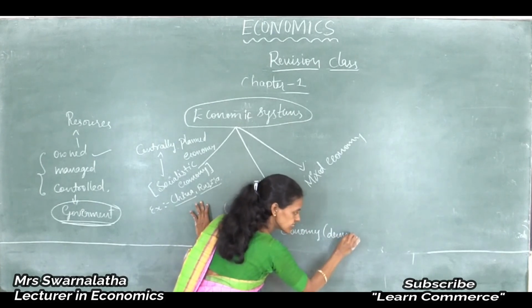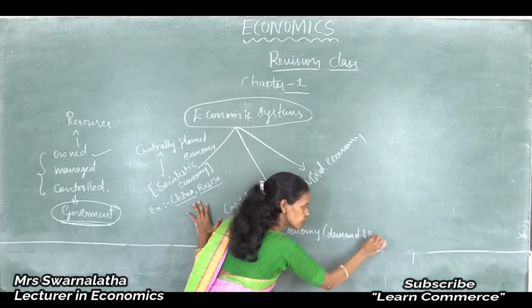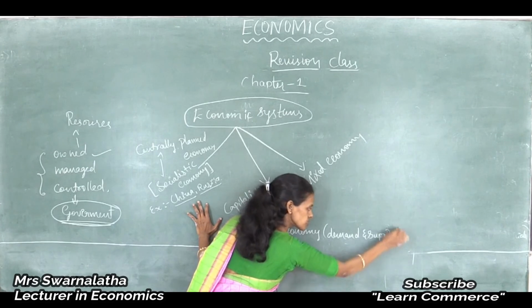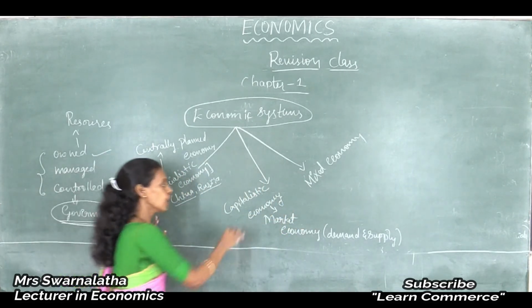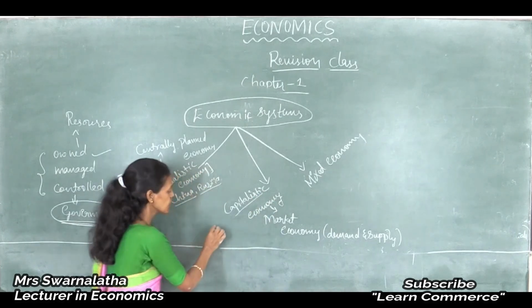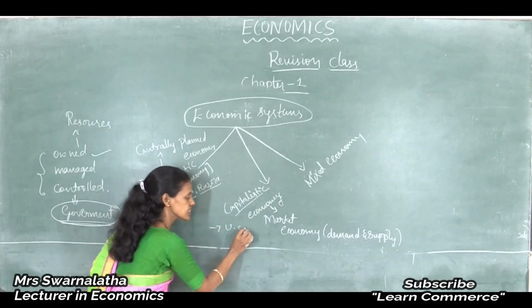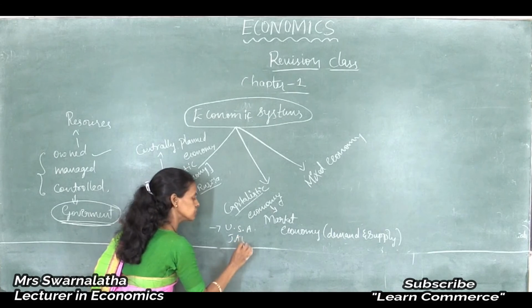So, capitalists are the authority to take decisions. Best example, USA, Japan.